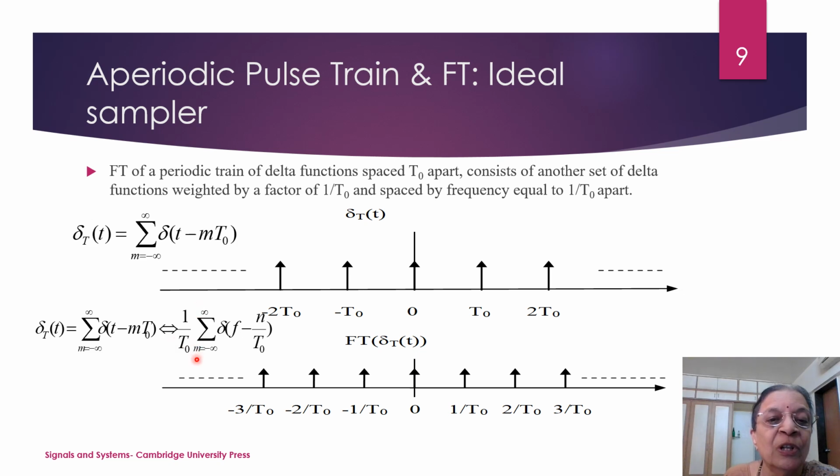It will transform to 1 upon T0, summation m varying from minus infinity to infinity delta(f minus n upon T0). So there will be one particular delta function at n equal to 0, then 1 upon T0, 2 upon T0, 3 upon T0, and so on. So a delta function in time domain is giving rise to delta function in the frequency domain.